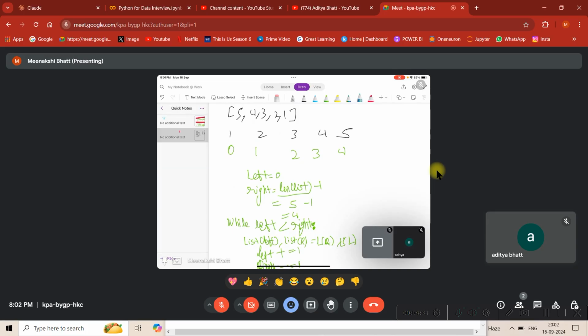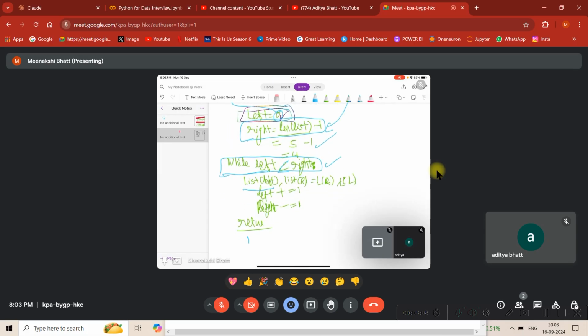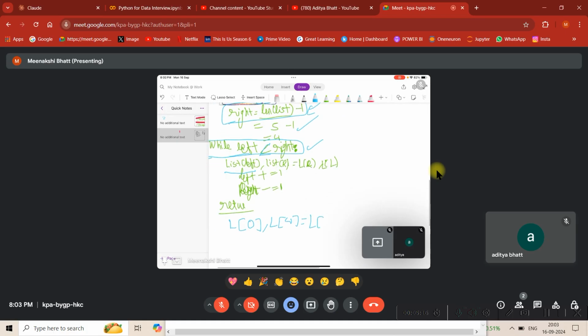So see, first of all, your left is assigned 0. Okay, this is this 0 only. Let's just stick to the basic one only. So left is 0. What is right? Right is the end, 4. Now I am having a while loop, while left is less than right. Now it's going to interchange left and right. So in the first iteration, what will happen? List 0 comma list 4, what is it equal to, guys, tell me. It is equal to list 4 comma list 0.